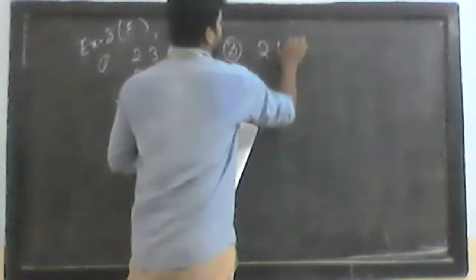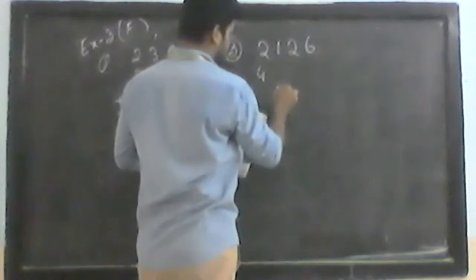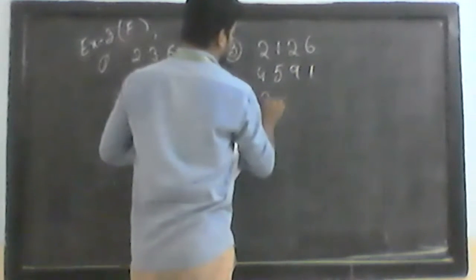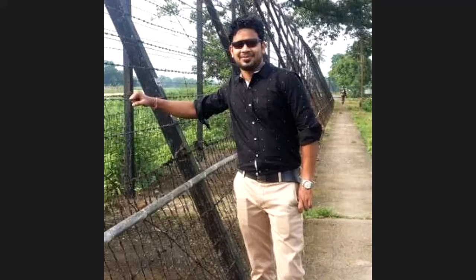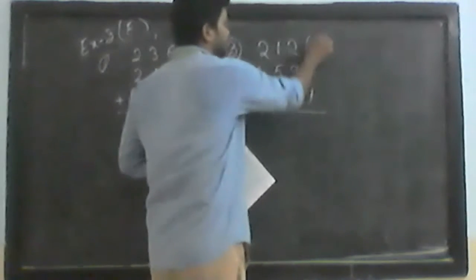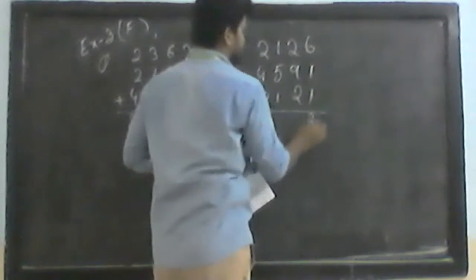Okay, now if we do question number 3, so the numbers are 2126, then we have 4591 and 2121. So how to add all these things? So now 6 plus 1, 7 plus 1, 8.